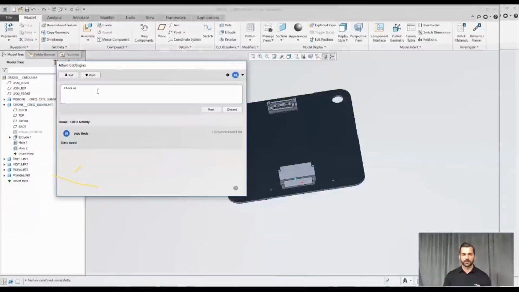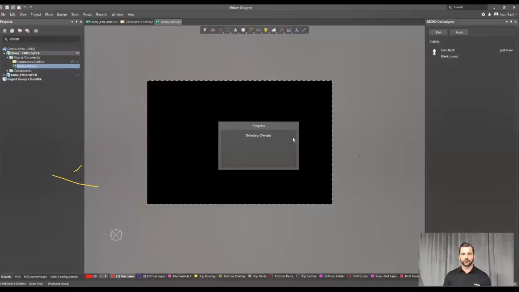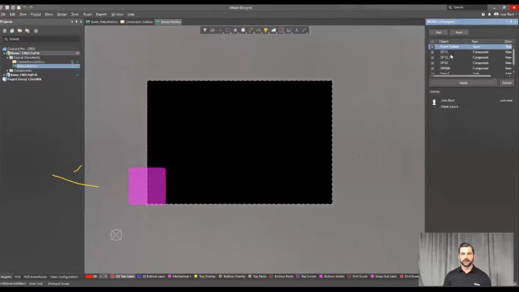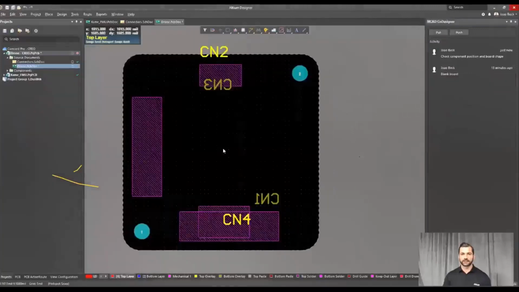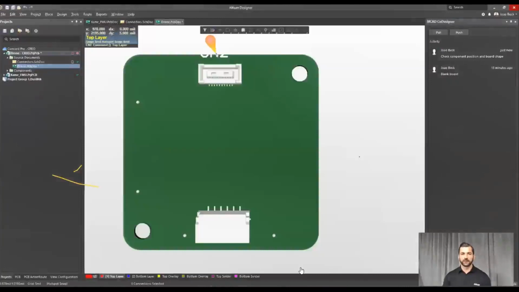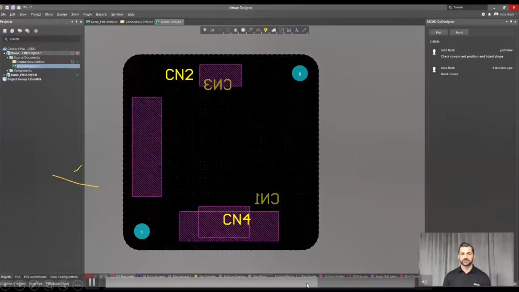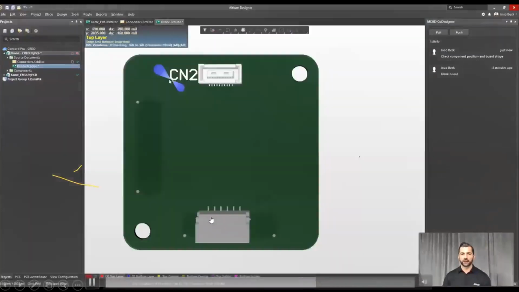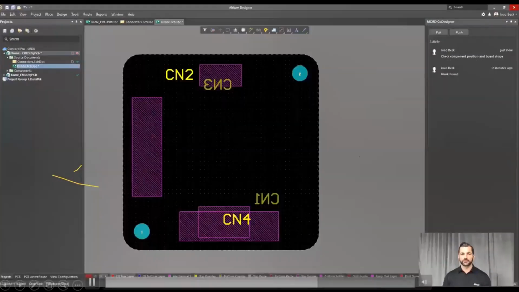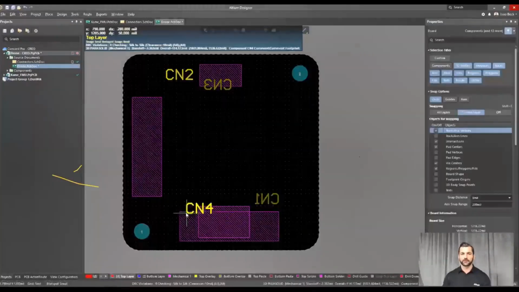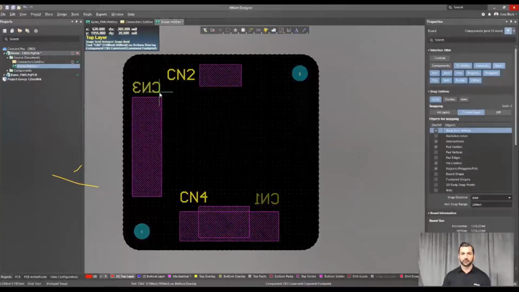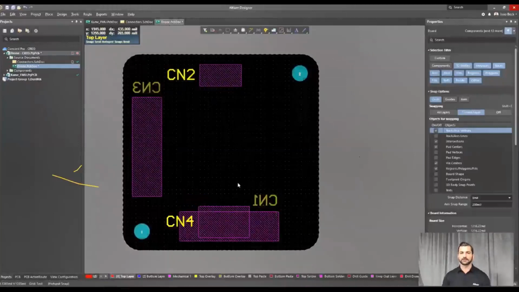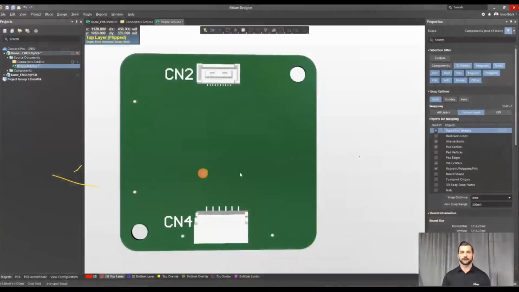Okay, check component position and board shape. Here you can see we are just previewing that. This is only a 3D body, if you are aware of Altium. Now when we import the schematic into the PCB, it will just update the components. Only the ref text we have to align.